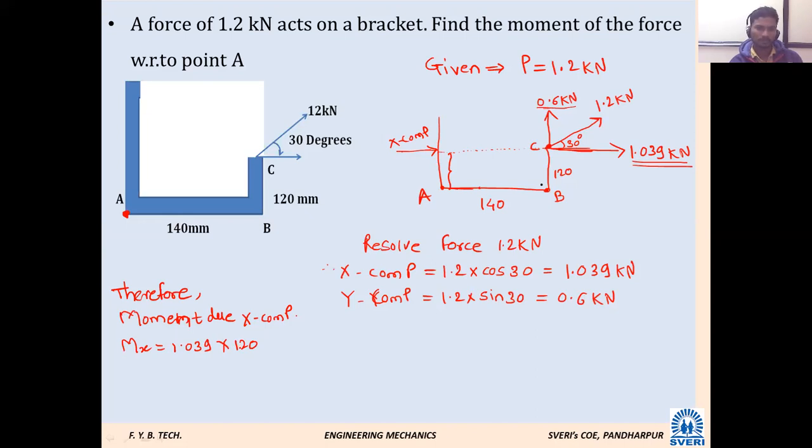Let it be. Finally, we will give the unit as kilonewton mm. So are you able to find this distance 120? How have I found this 120? Very simple. Calculate this 1.039 into 120. How much? 103.9. Sorry sir, I take 100.